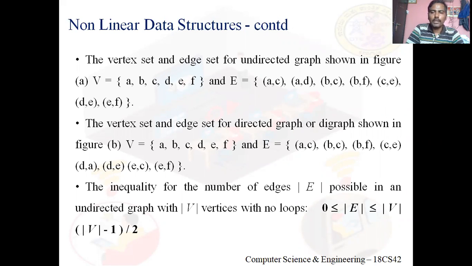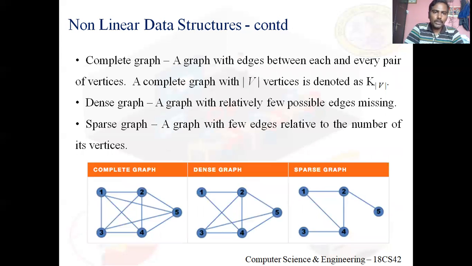Less than or equal to what? He has given some formula: size of V into size of V minus 1, by 2. That is the maximum number of edges that is possible in an undirected graph. That we'll see later. Clear. So now, again, there are 3 types of graphs. In general, these are not 3 types, but subvariants. We call them complete graph, dense graph, and sparse graph.